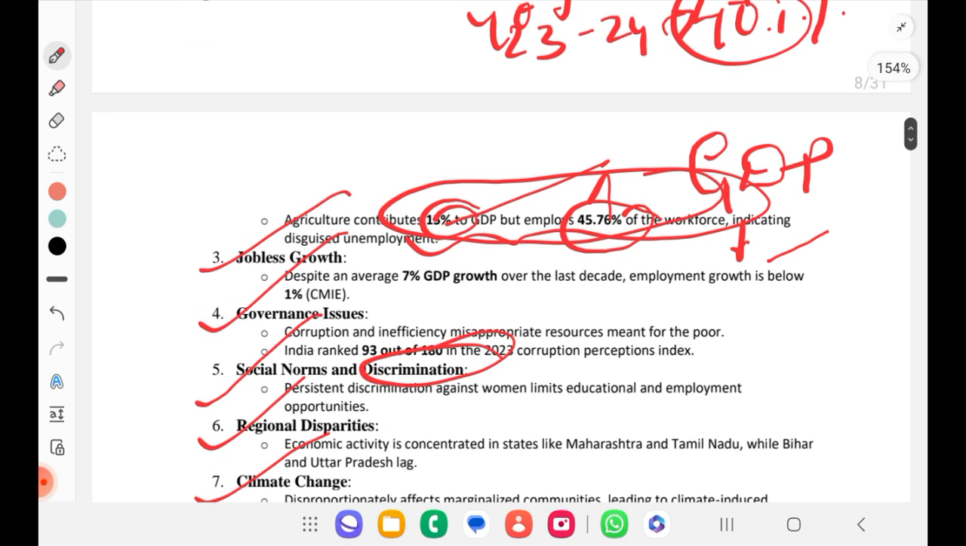See, jobless growth. Despite an average 7% GDP growth over the last decade, employment growth is below 1%, according to CMIE. So now you can note this.